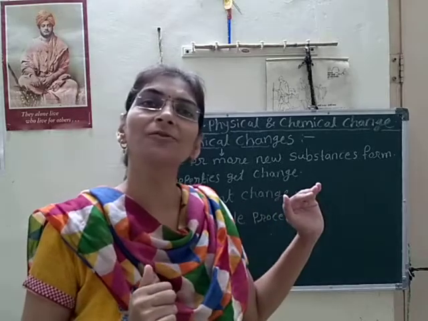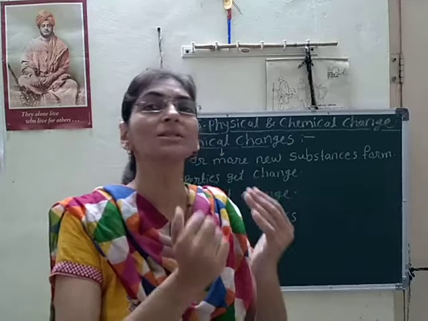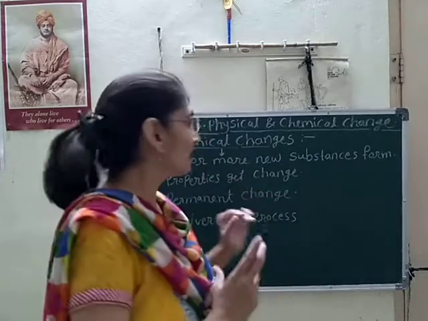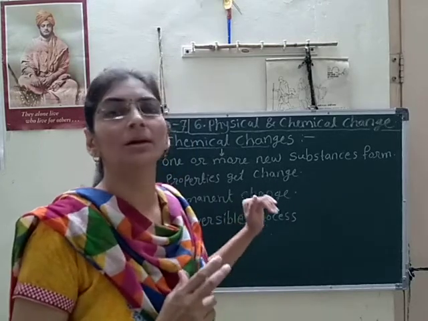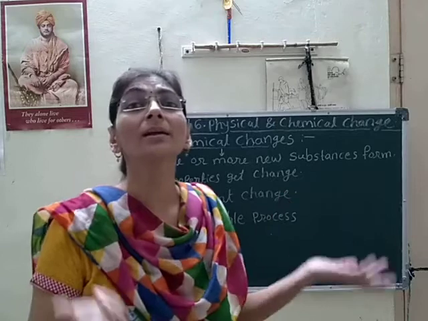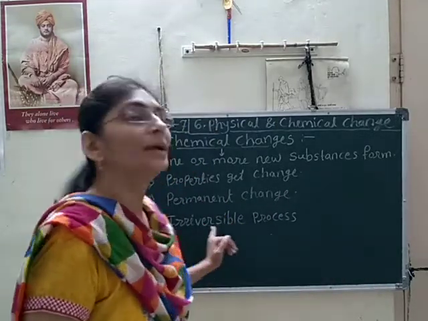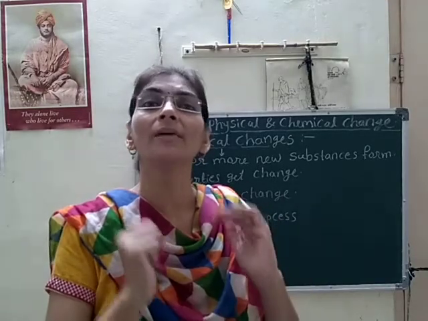As a new substance forms, it cannot regain its original state, original form or original quality, so we can say it is a permanent change. Due to this permanent change, we get new substances only. So it is also an irreversible process.